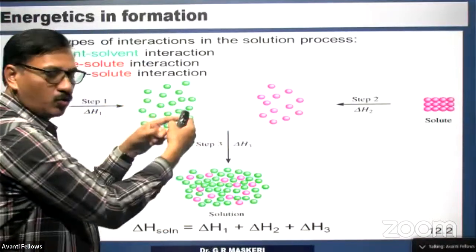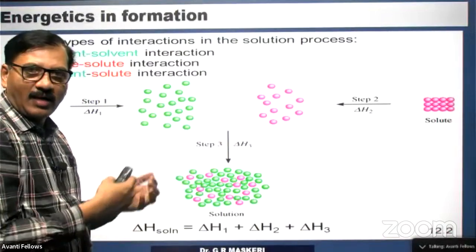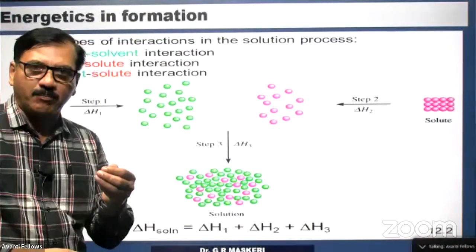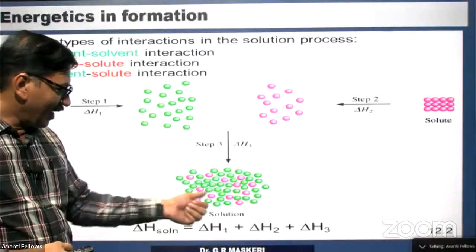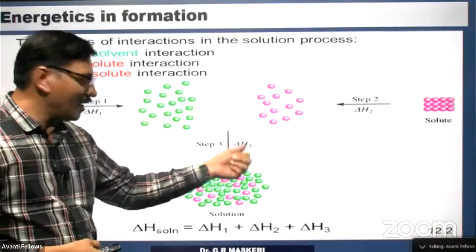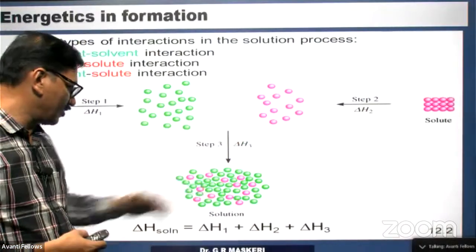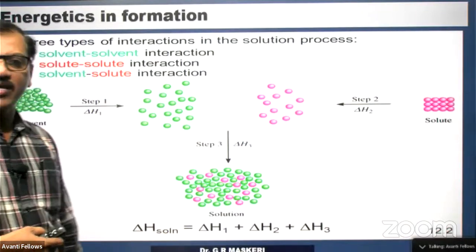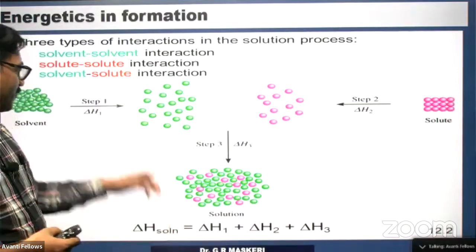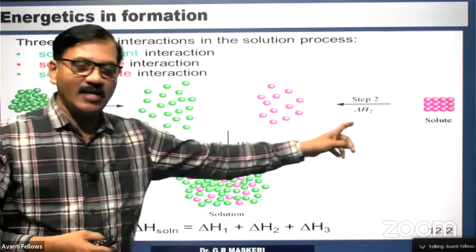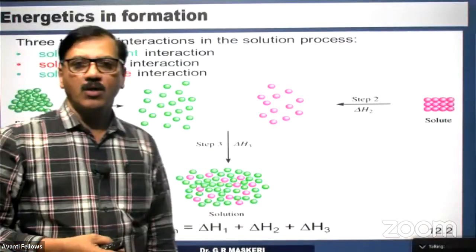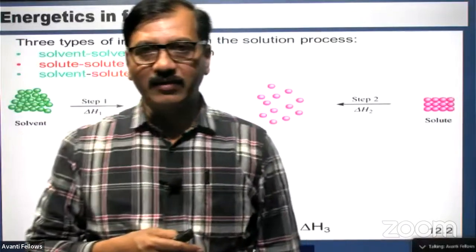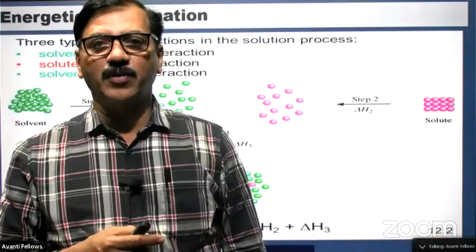Then these two will intermix and a new attraction sets in. Whenever there is an attraction, there will be a fall of potential energy. Therefore, the energy change for the formation is delta H3. So delta H of solution, that is the enthalpy change in solution, is delta H1 plus delta H2 plus delta H3. The enthalpy change in each process is added so that we get the enthalpy of solution.